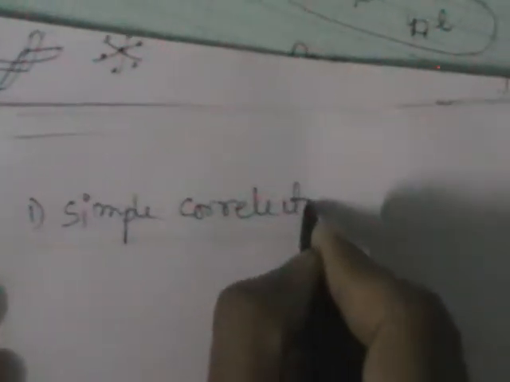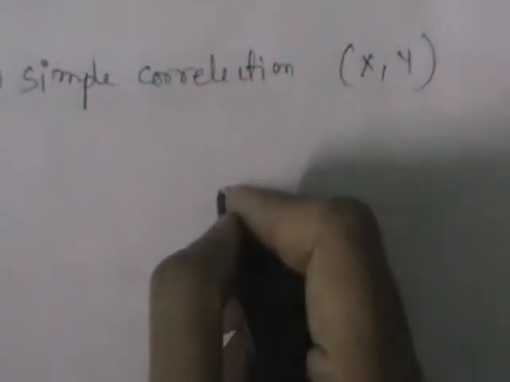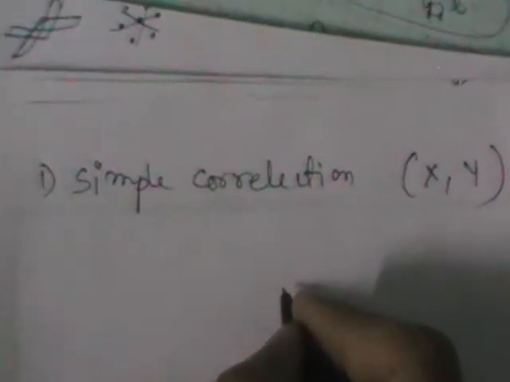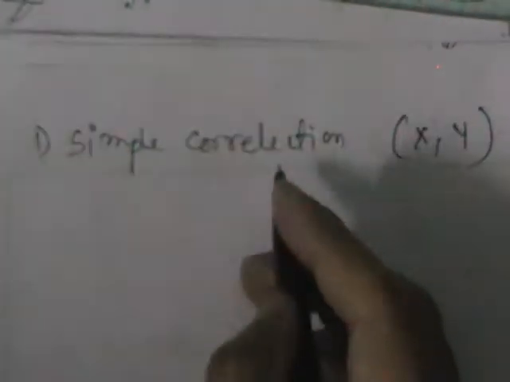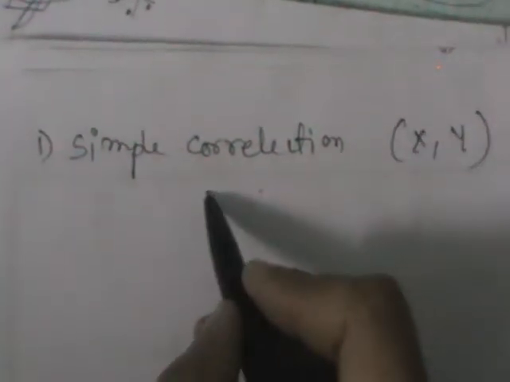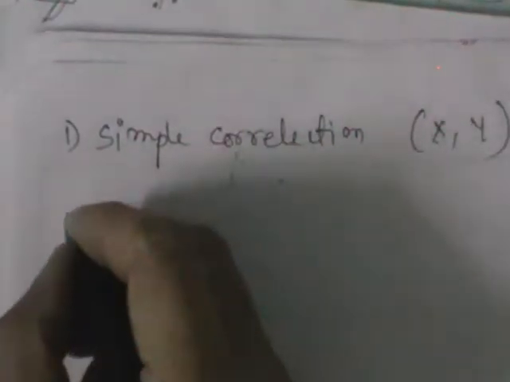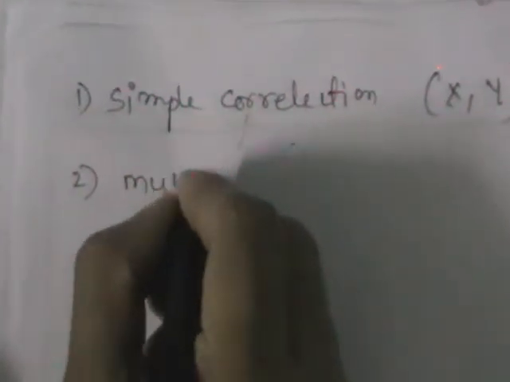Similarly, you have small definitions. Let us discuss those also now, which are simple correlation. What is simple correlation? Simple correlation means the correlation that exists between only two variables. Correlation may be between more than two variables also. Whenever you are considering only two variables and observing the relationship between them, we call that simple correlation. So what do you mean by multiple correlation?